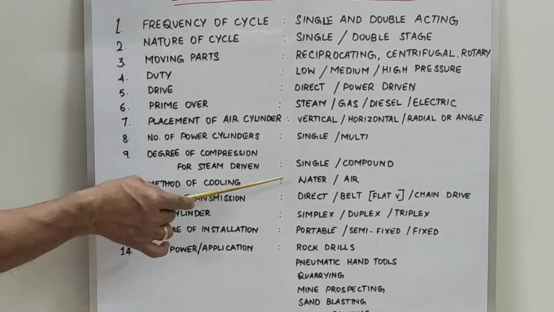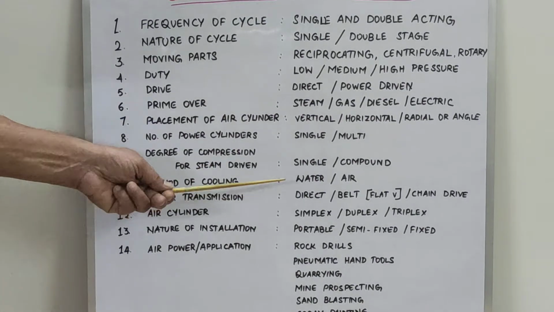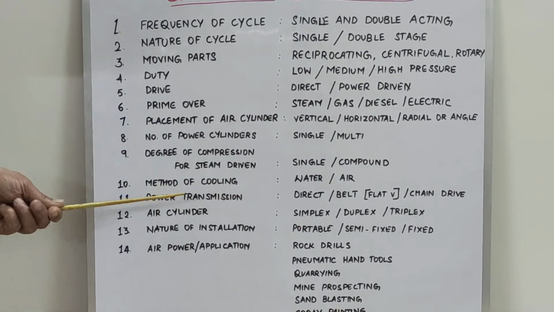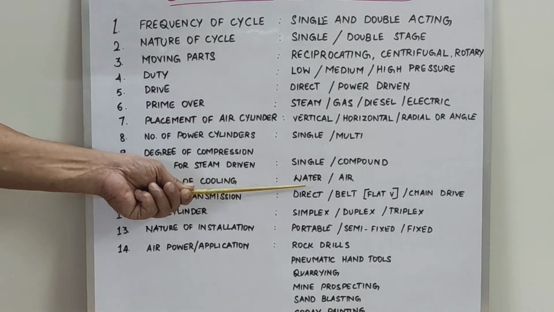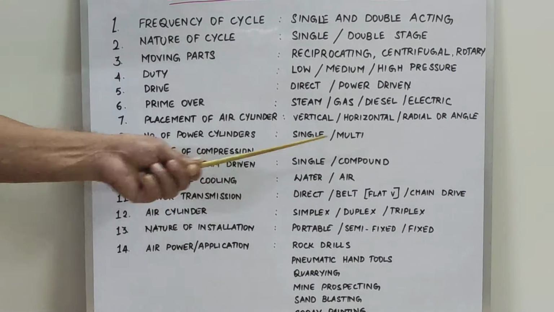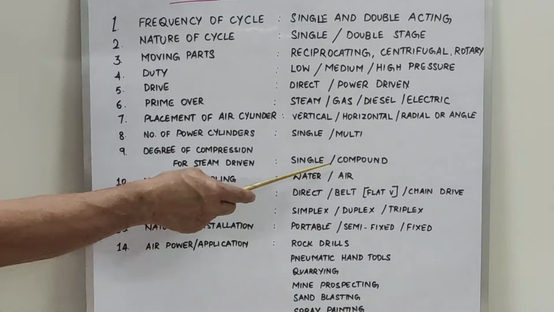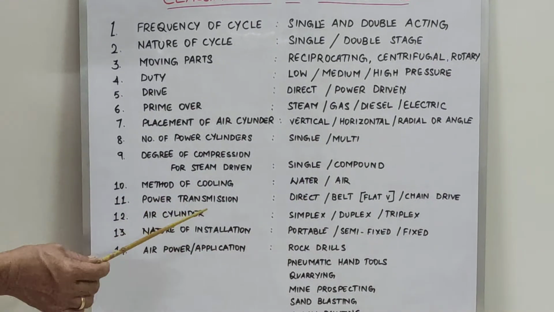Then method of cooling, whether it is cooled by water or air. Normally in all industries, cooling water is used for cooling the compressor in between compression stages, that is for the intercooler or for the aftercooler. Mainly in offshore, air cooling is used. In air cooling also, induced draft or forced draft fans are used, which you will see in the next episode.